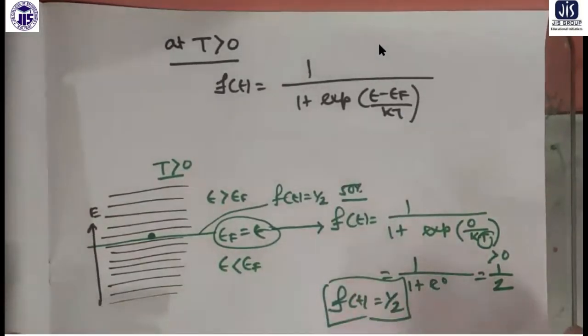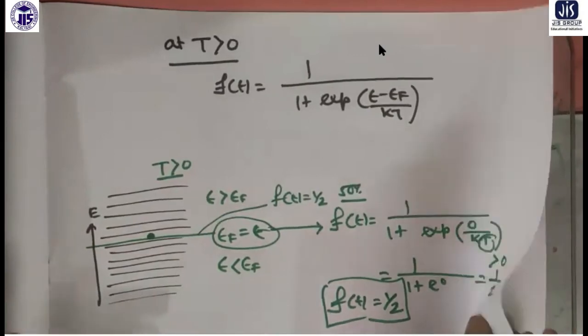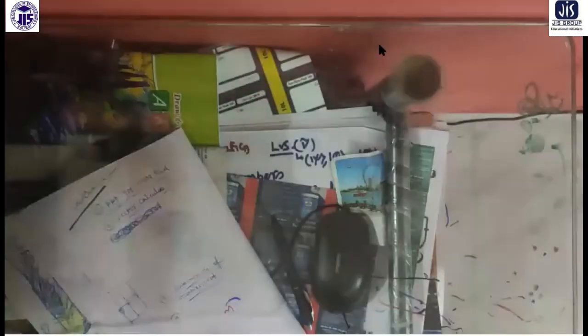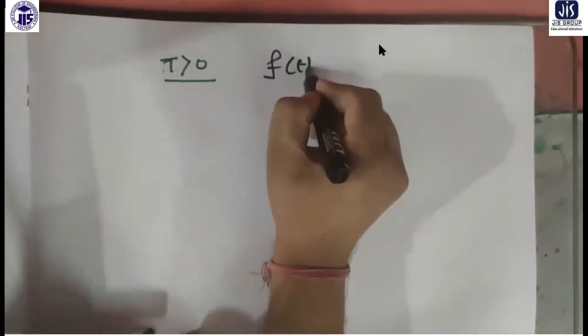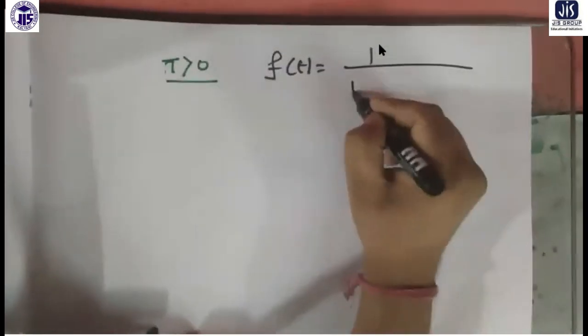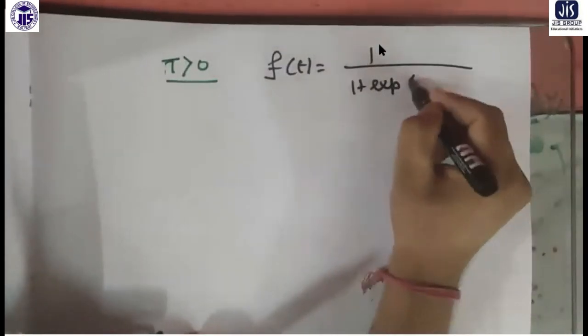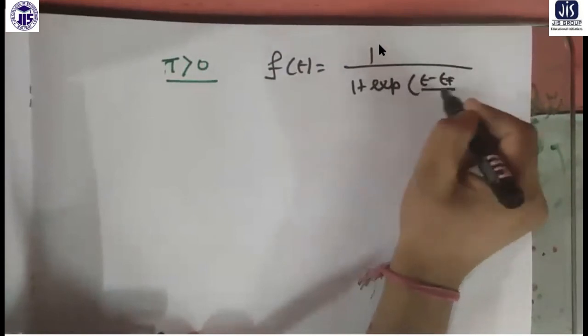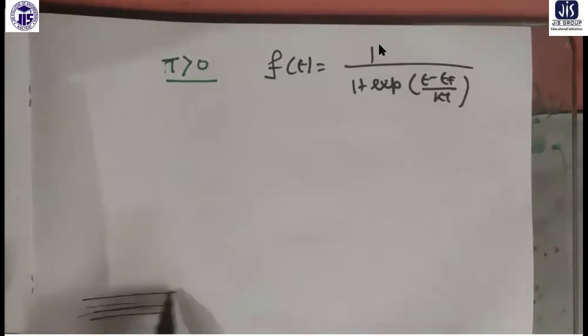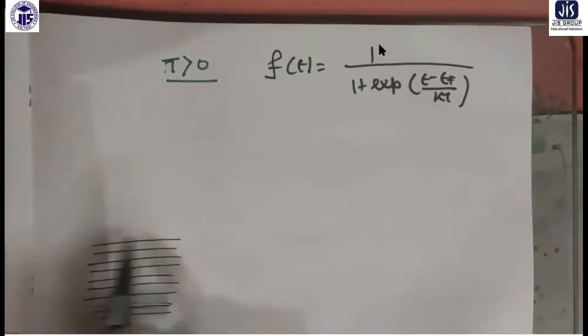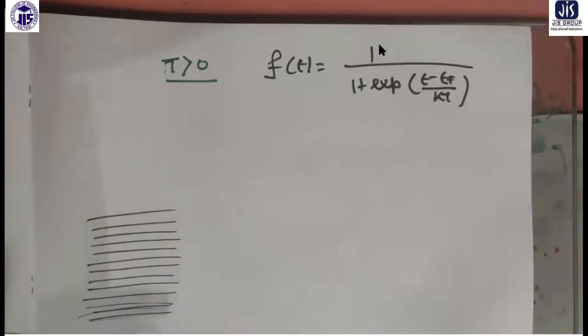On the contrary, if you focus on E less than EF, these are the various energy levels and this is the Fermi level.